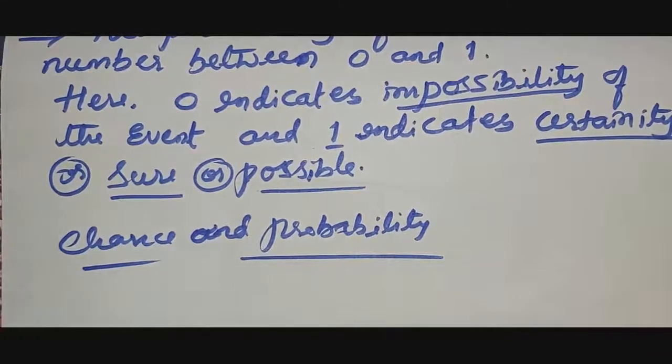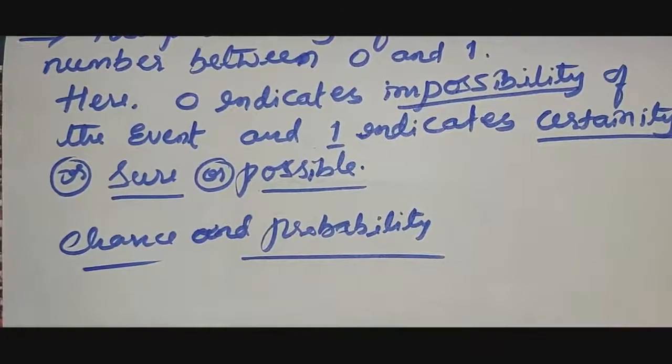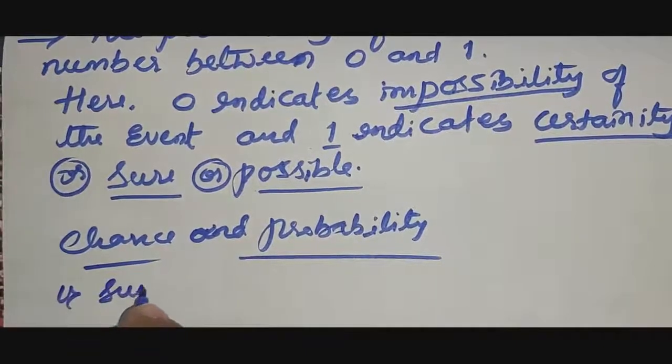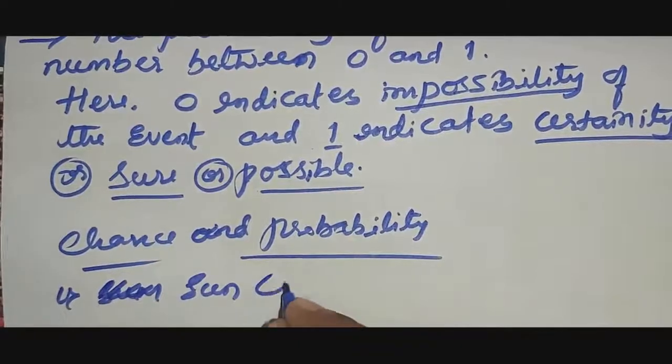Consider some statements. For example, the sun coming up from the west. Is it possible or impossible? It is an impossible event, right? Because the sun rises in the east. This is an impossible event, which is nothing but 0. The second example: an ant growing to 3 meter height.